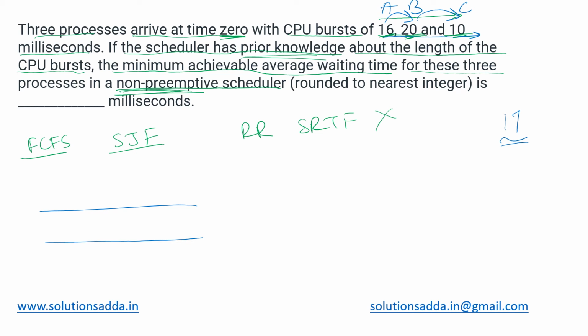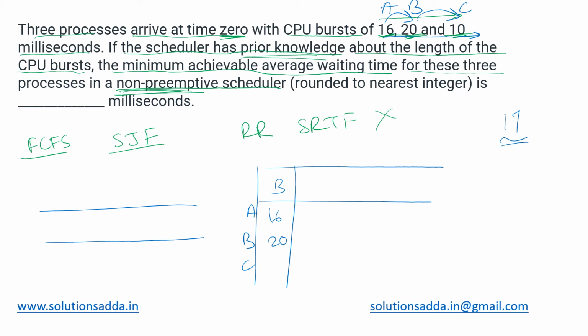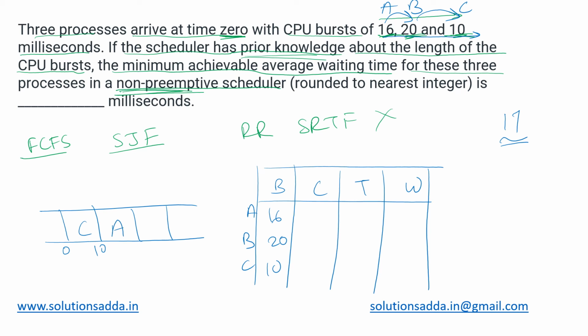Now for shortest job first, these are the burst times for the processes A, B, C: 16, 20, and 10, along with completion time, turnaround time, and waiting time. The first process to be executed will be C because it has the smallest burst time. It will execute from 0 till 10. Next will be A from 10 till 10 plus 16, which means 26. Then finally B from 26 to 46. Their completion times will be A at 26, B at 46, and C at 10.